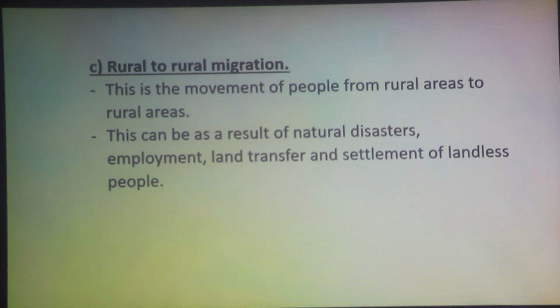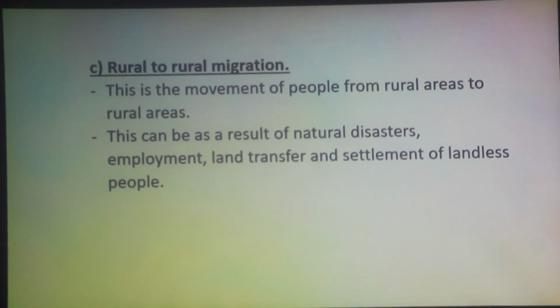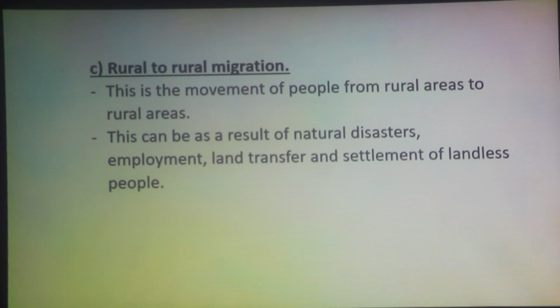The next migration we are going to look at is the rural to rural migration. We have instances where people move from one rural area to another rural area. And this is because of probably natural disasters that force people to move. For example, the floods that we have been experiencing that force people to move from one area to another. Employment also, you might get a job from a different rural area that forces you to move. Land transfer, whereby you decide to sell the land you are in and go and buy another land, but it's still in the rural areas. And also the settlement of landless people.